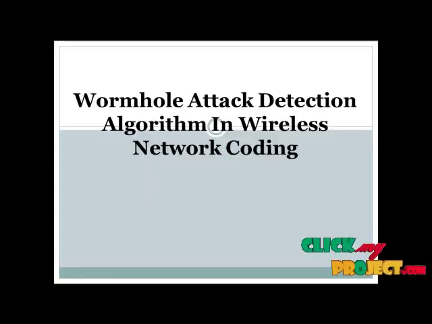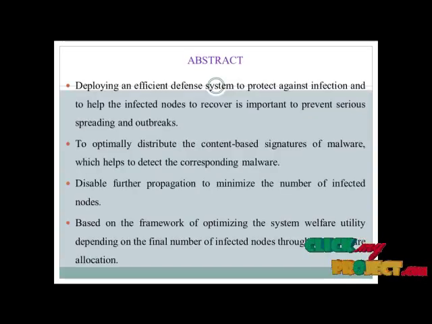Our project title is Wormhole Attack Detection Algorithm in Wireless Network Coding. The main contribution of our project is deploying an efficient defense system to protect against infection and to help the infected nodes recover, which is important to prevent serious spreading of data and outbreaks. It optimally distributes the content-based signatures of malware, which helps to detect the corresponding malware and disable further propagation to minimize the number of infected nodes, based on the framework of optimizing the system welfare utility depending on the final number of infected nodes through the signature allocation.